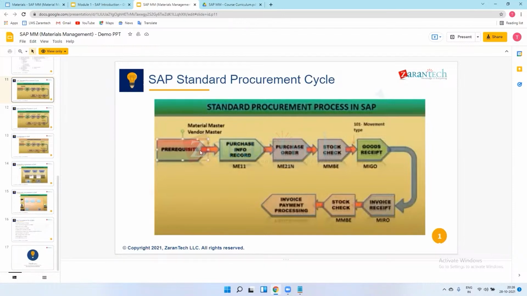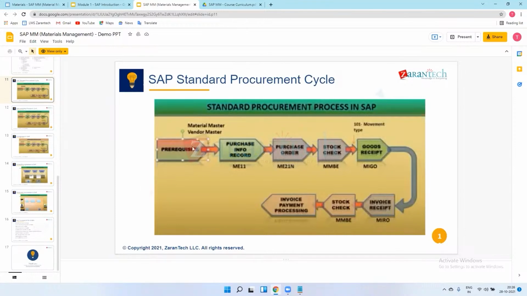So for that vehicle they require raw materials or some parts to manufacture that vehicle. They have a requirement for raw material for the sheet, then they want an engine for that vehicle. Apart from this they want tires for their vehicle. So these are the requirements, and they will raise them in their internal departments.